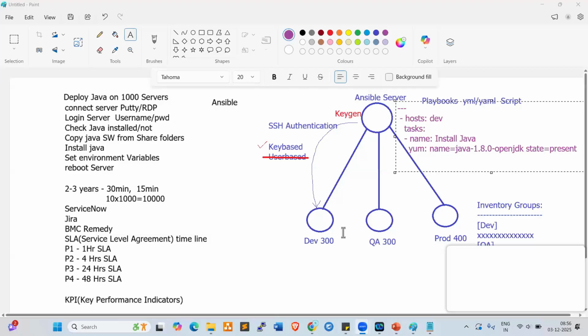Just a minute. Okay, now we can see your screen. Maybe some lagging is happening on your side or my side.